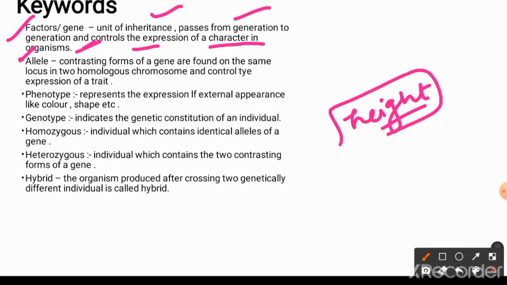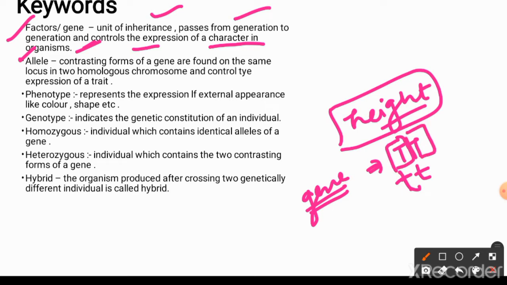So that height is going to be expressed in my daughter or my son by a particular gene. For example, Mendel has taken the capital T to represent the dominant trait and the small t to represent the recessive trait. So here these capital T and capital T are 2 alleles of a gene that is going to express the trait height. So for a particular phenotypic trait there is a gene, and that gene consists of 2 contrasting traits or similar traits.